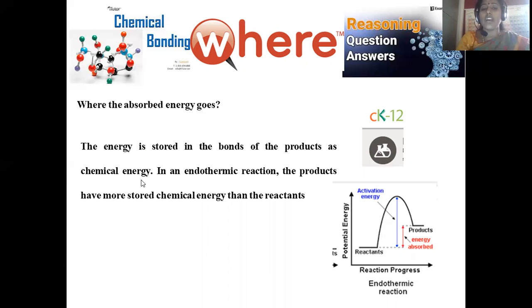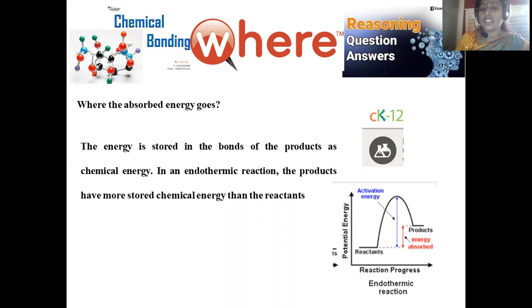The bonds which unite the atoms of the combining reactants are used to store the energy in the form of chemical energy in an endothermic reaction. The product has more stored chemical energy than the reactants. Stored energy will be higher in the case of an endothermic reaction. They will be very stable in nature, right? So in that manner, energy will be stored in order to unite the atoms of the combining species, right?